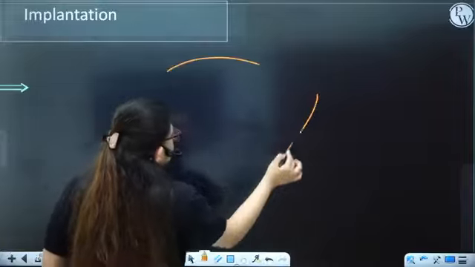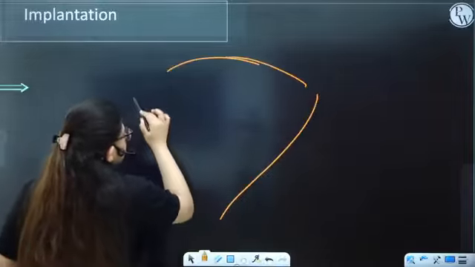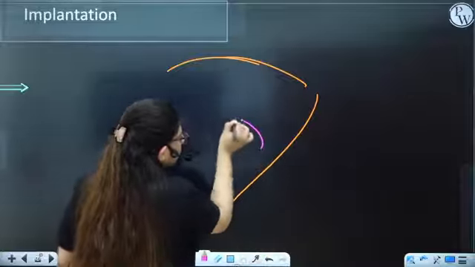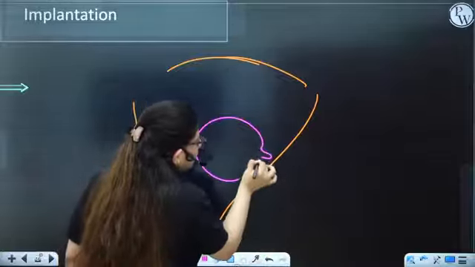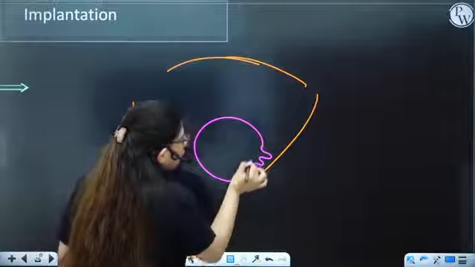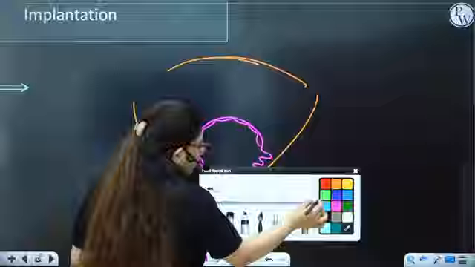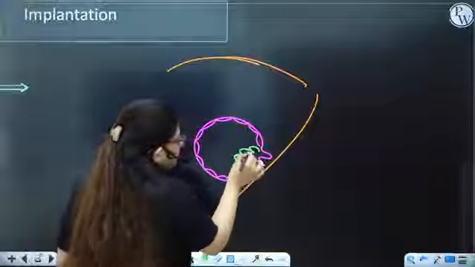This is the uterus. So these cells of Rauber are dividing and forming these finger like projections, which you call chorionic villi. Here is your inner cell mass like this.